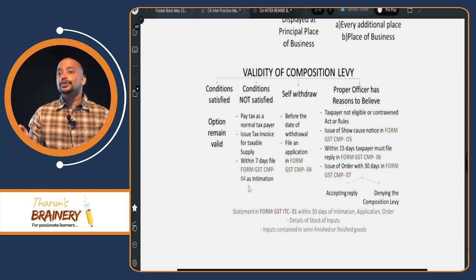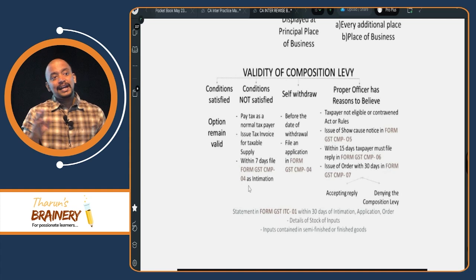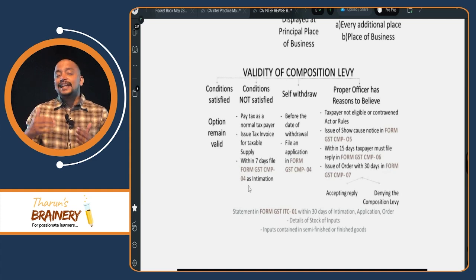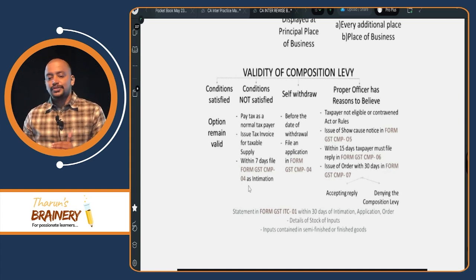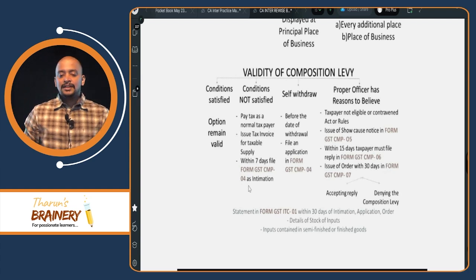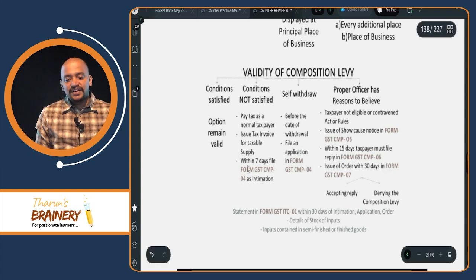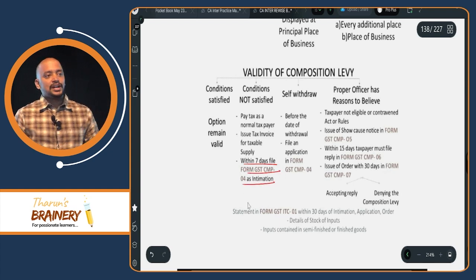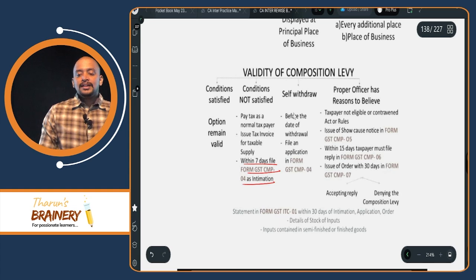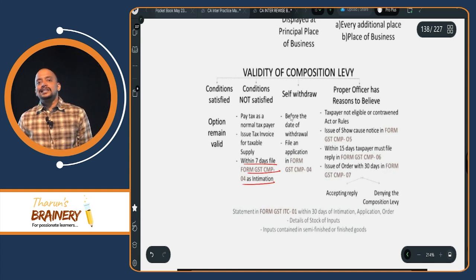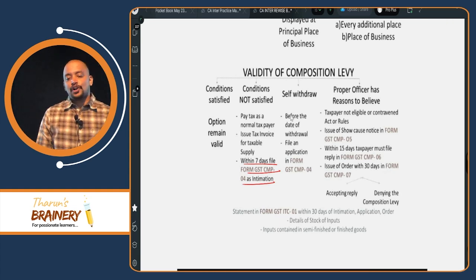Understood? CMP 2 entry, CMP 4 exit. And what is the time limit within which you need to exit from the composition scheme? 7 days. So if the conditions are not satisfied, within 7 days file GST CMP 4 as an intimation and come out of the composition scheme. Self-withdraw: voluntarily, at any time you can come out of the composition scheme.